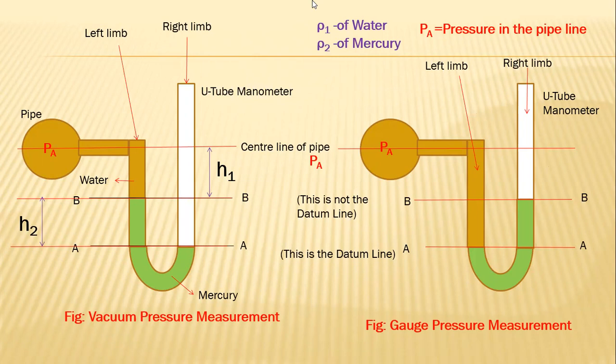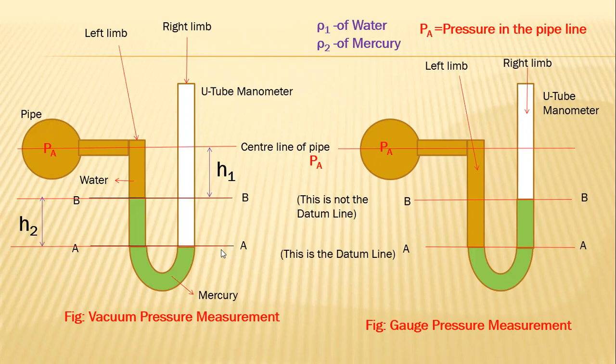In the case of vacuum pressure measurement, the mercury level in the right limb goes down. So it is vice versa. These two figures are vice versa. The left side figure represents the vacuum pressure measurement. The right side figure represents the gauge pressure measurement.